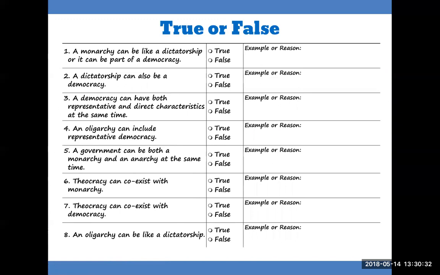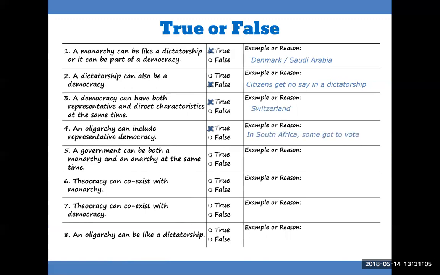True or false? A monarchy can be like a dictatorship, or it can be part of a democracy. True. A dictatorship can also be a democracy. False. A democracy can have both representative and direct characteristics at the same time. True. An oligarchy can include representative democracy. True.